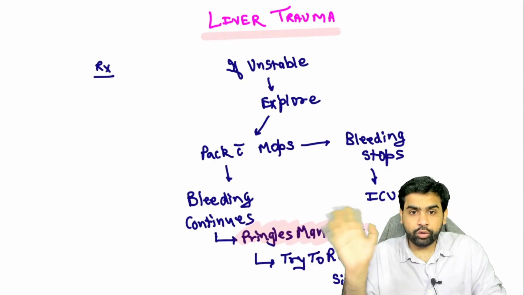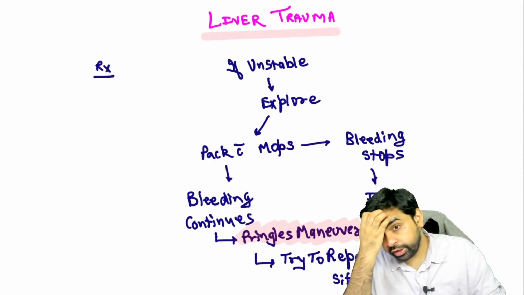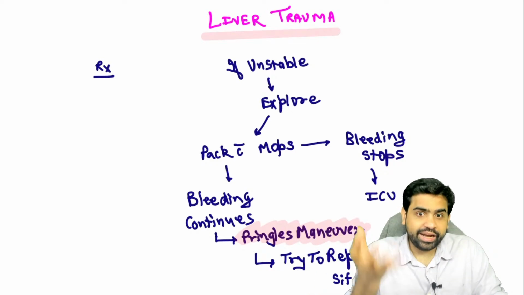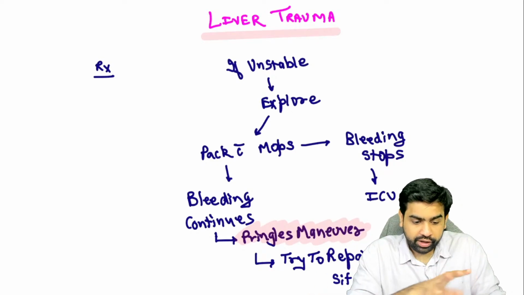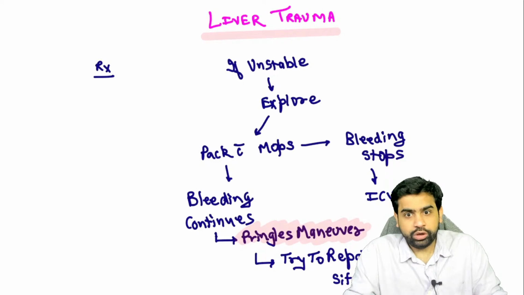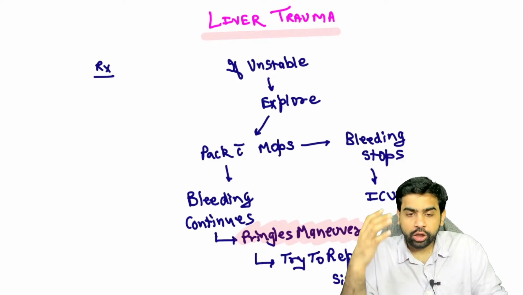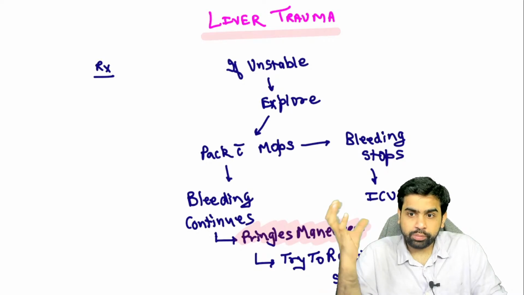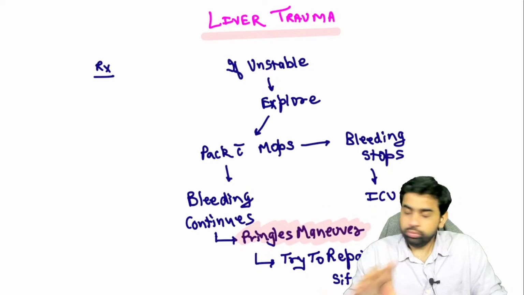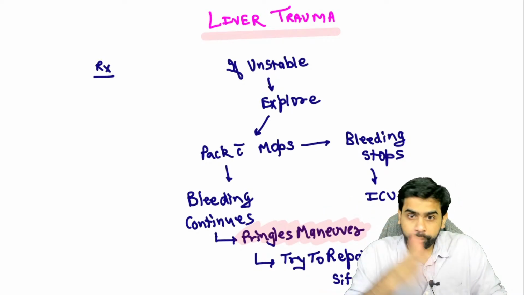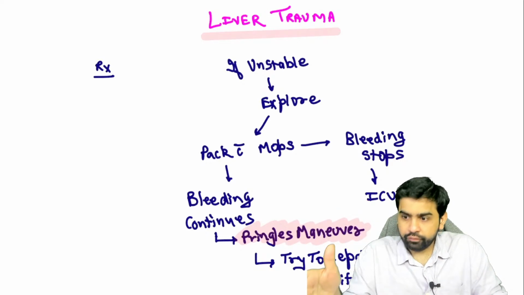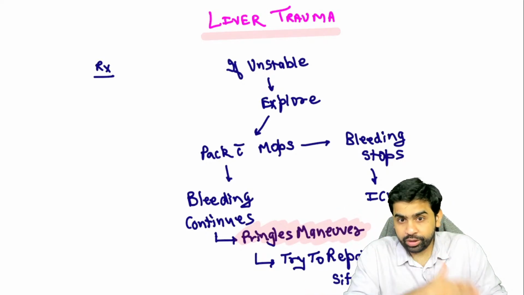Okay, right. Now in the liver trauma, again the same thing. What I want to cover over here is that in the liver, it is all the more important. In the spleen, at least you have an option that you can take the spleen and throw it off. In the liver, you cannot do that. So in the liver, it is all the more important that you try to manage these patients conservatively. So again, the decision whether you operate on these patients or not is not based on the grade of the liver injury. It is based on the hemodynamic stability of the patient.